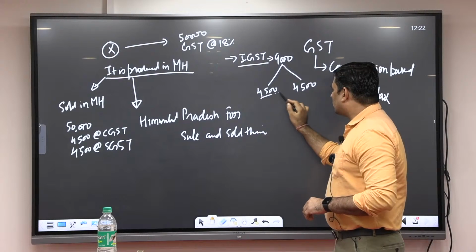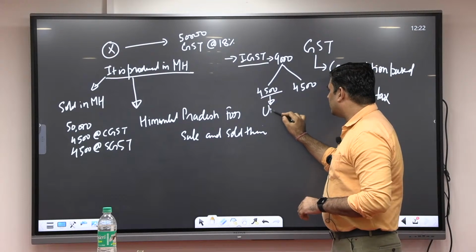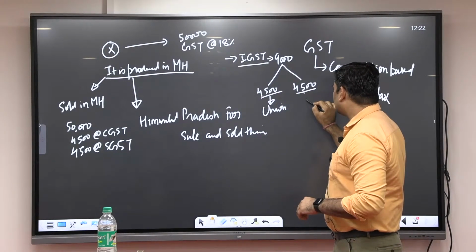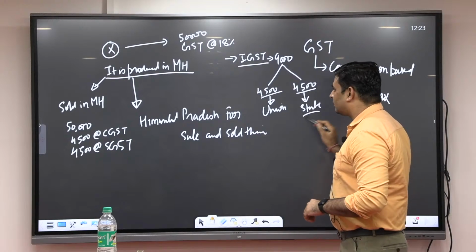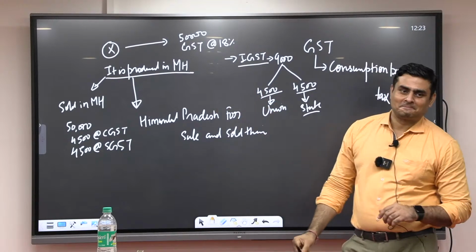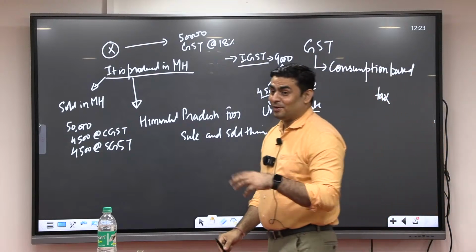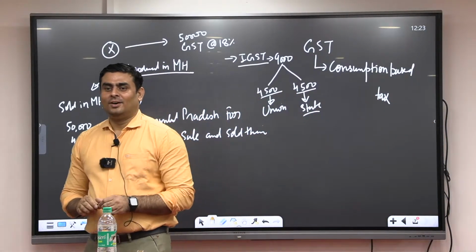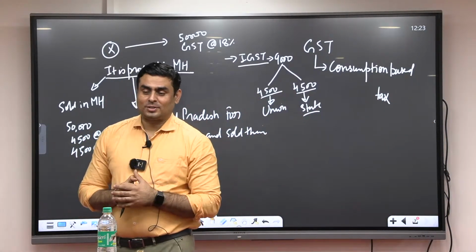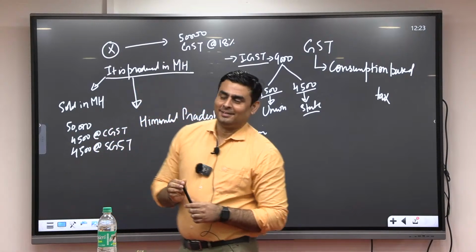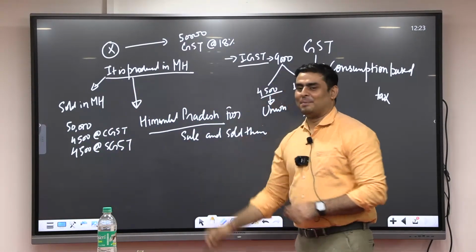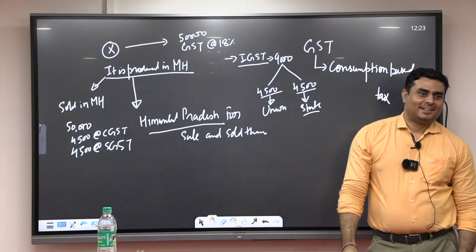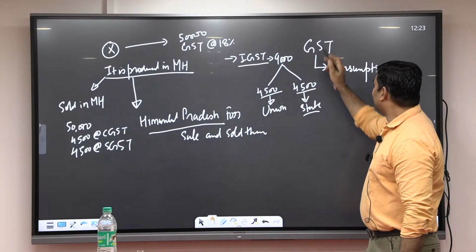4,500 will go to the Union. And this 4,500 goes to what? To a state. But the question is, which state? Maharashtra or Gujarat? Sorry, Himachal. Which state? The answer is Himachal Pradesh.